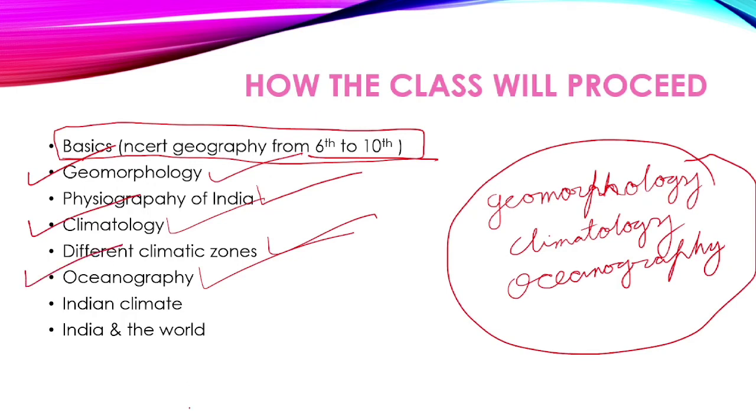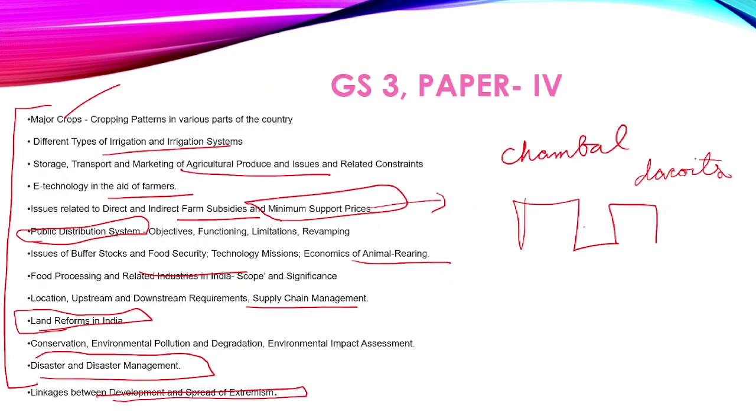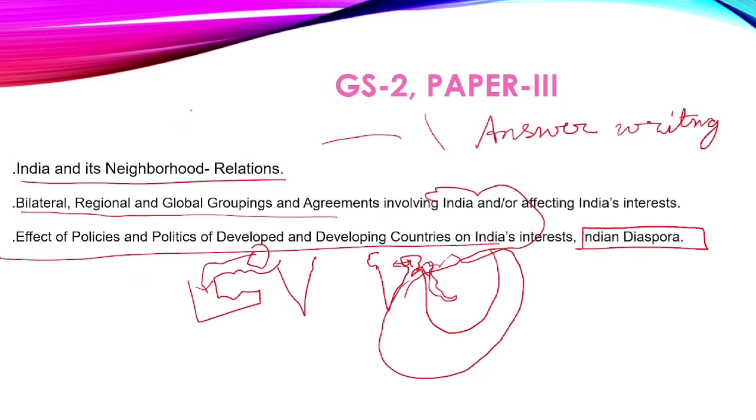And then moving on to the Indian part, we will also be discussing the physiography of India and the climatology of India, and also India and the world, because as we have seen, India and its neighboring relations are there, so that would help in our India and the world part.